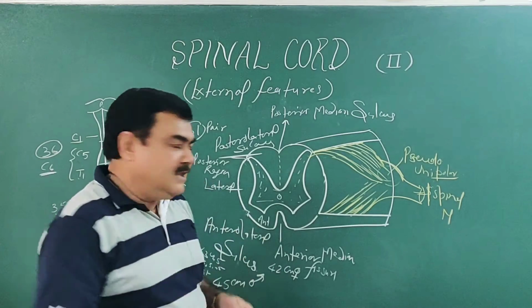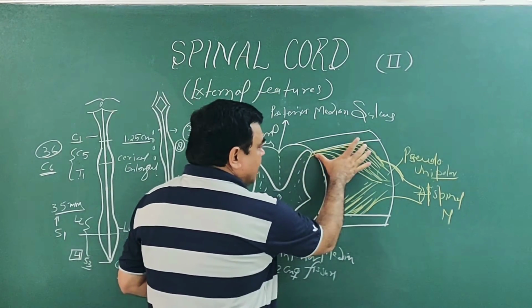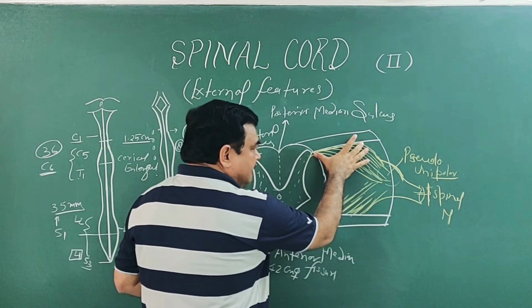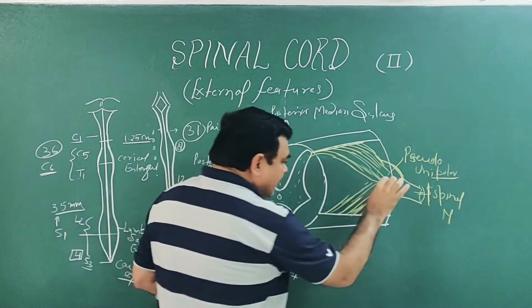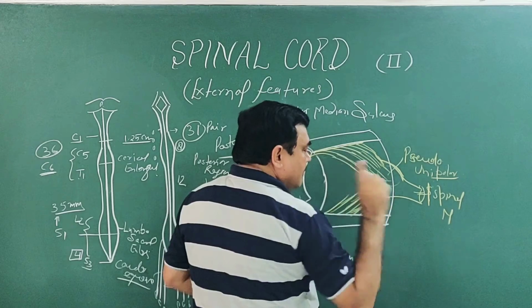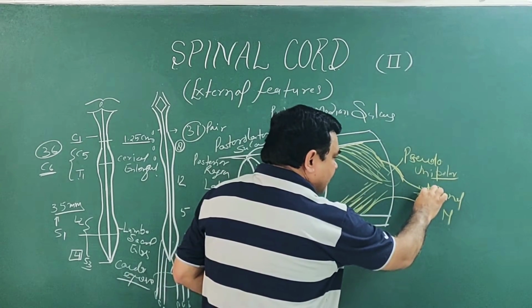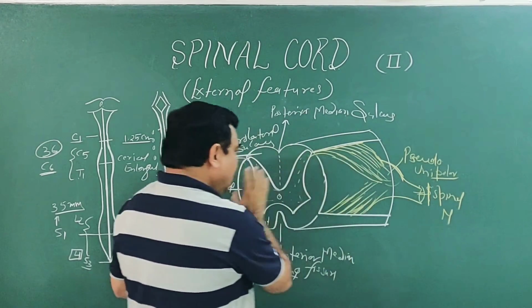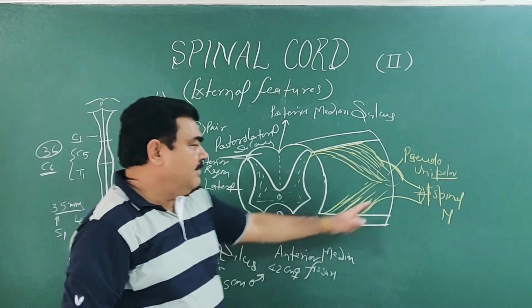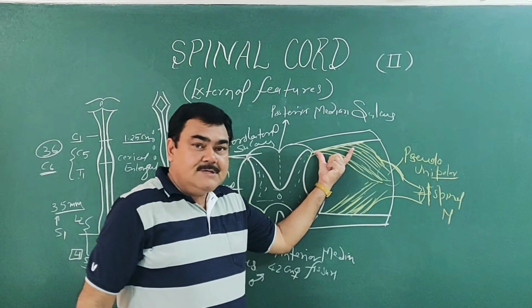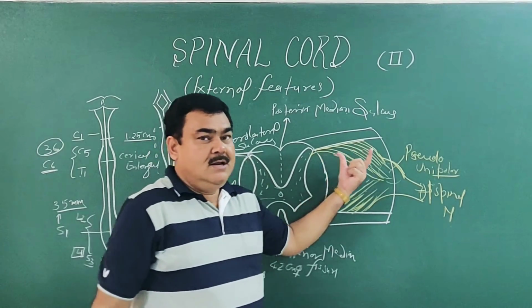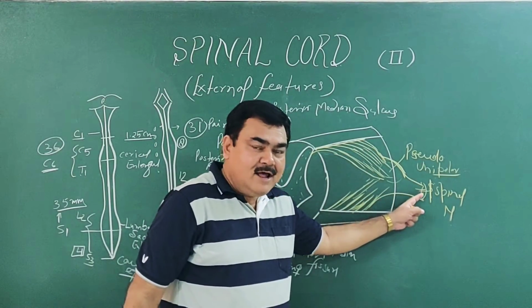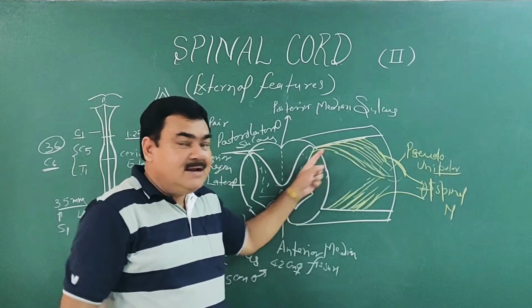This is the area of the spinal cord which gives one pair of spinal nerves. This is the right and left spinal nerve. The area of the spinal cord which is attached with one pair of spinal nerves is known as a spinal segment.